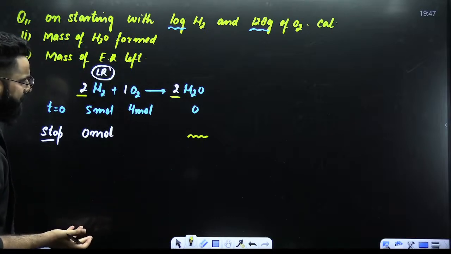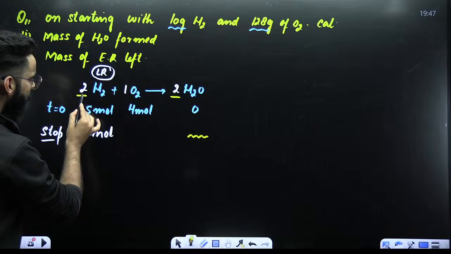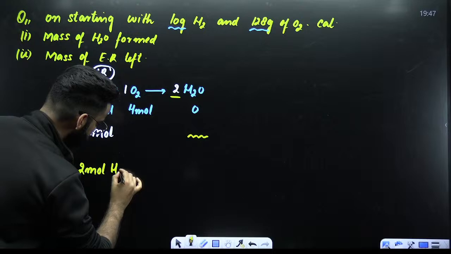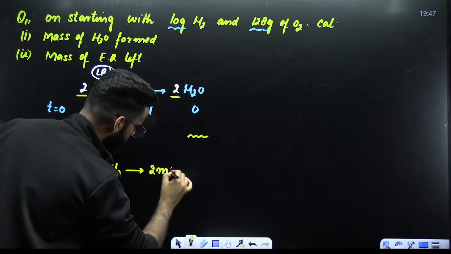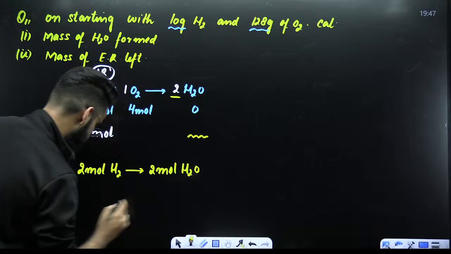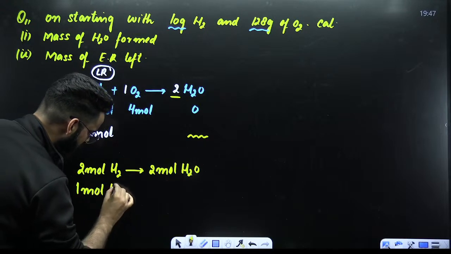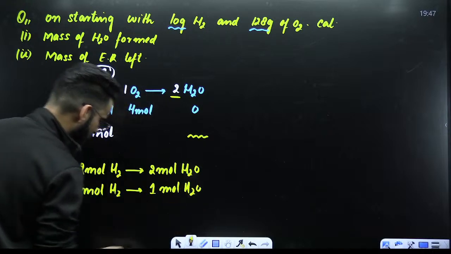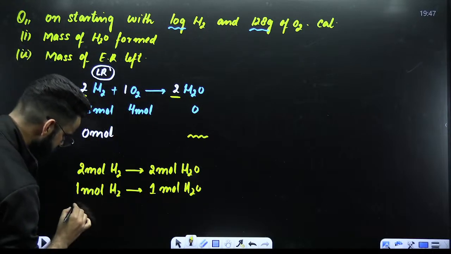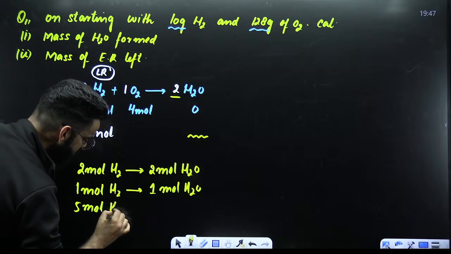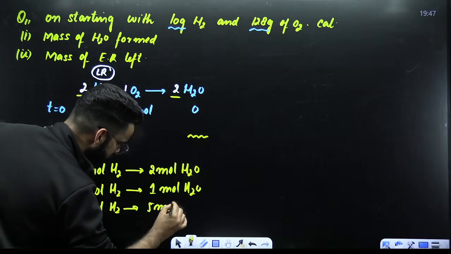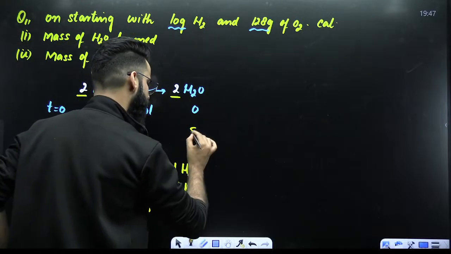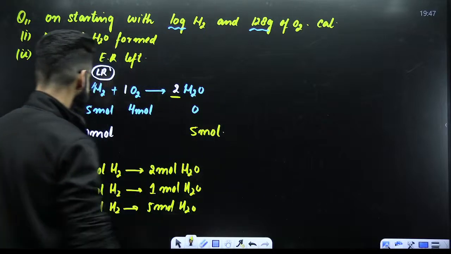Simple, right? So stoichiometry is telling me that 2 moles of limiting reagent gives me 2 moles of water. Therefore, I can say 1 mole of limiting reagent should give us 1 mole of water. How many moles of limiting reagent did we have? 5 moles. So 5 moles of limiting reagent should give us 5 moles of water. So at the end of the reaction, 5 moles of water would have got formed.